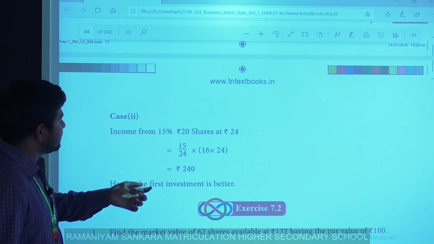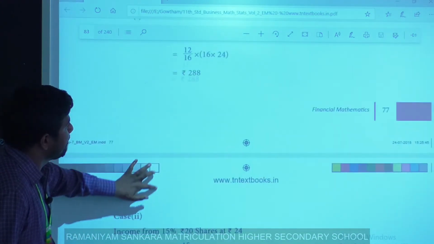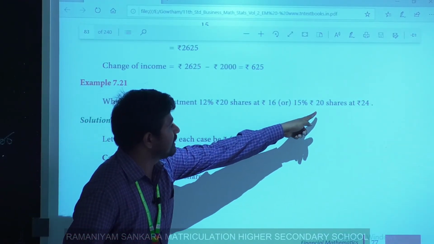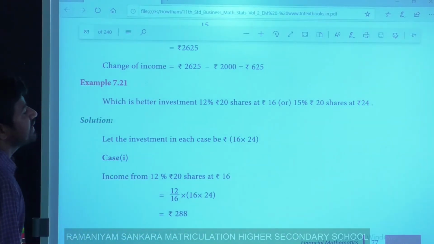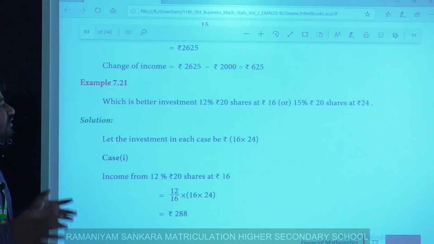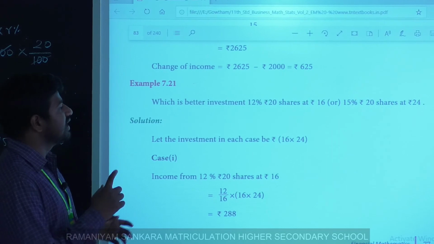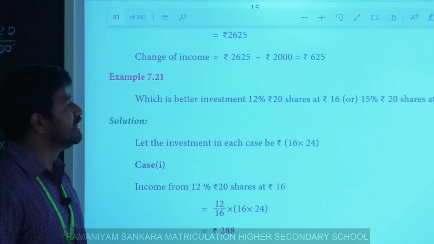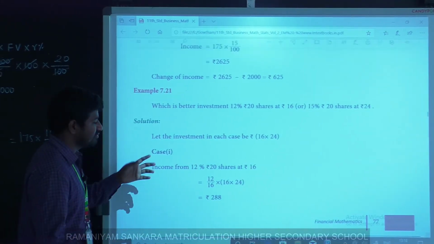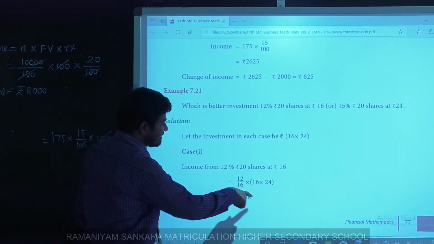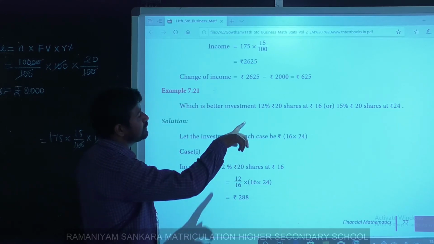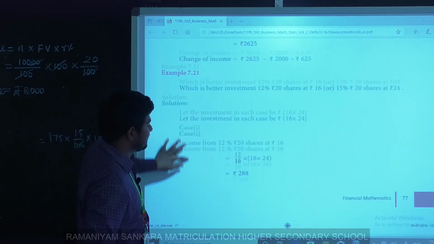Here the market value of both cases is the same, so I just multiply 16 into 24. Out of 24 I take 15, out of 16 I take 12. Very simple: investment of each case into 12 by 16, and investment of each case into 15 by 24, that's all.